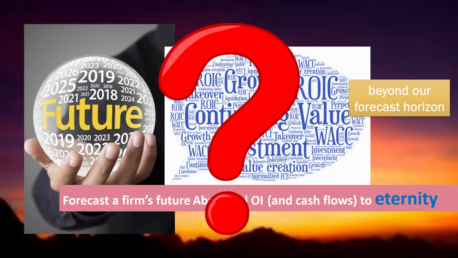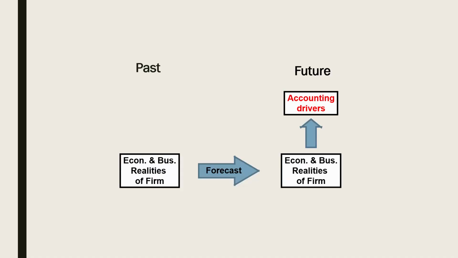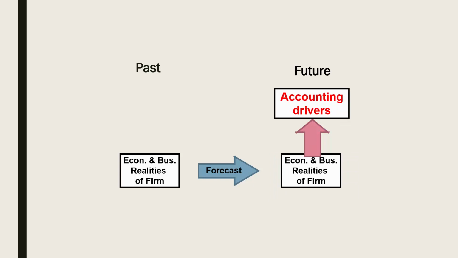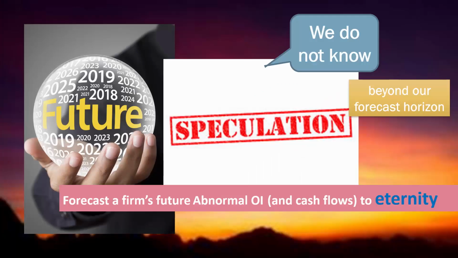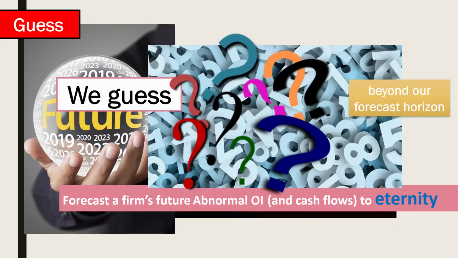What lies beyond our forecasting horizon for our firm? The answer is, we do not know. We cannot predict it by forecasting the economic and business drivers of a firm and relating these to the firm's accounting drivers, that is, to a firm's financial numbers such as return on net operating assets, and hence to a firm's value. What lies beyond the horizon is speculation. So what do we do? The answer is, we guess.